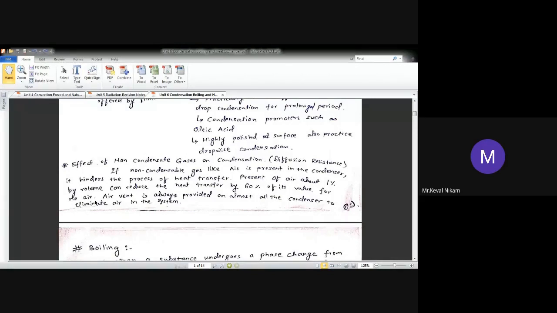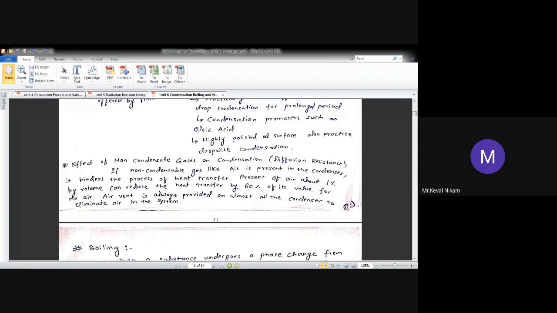So if 1% of volume is the air bubble, the heat transfer rate will reduce by 60%. Why is it so? Because of additional resistance induced. ठीक है. थर्मल कॉन्टैक्ट रेजिस्टेंस में कैसे एयर गैप रहता था कंडक्शन में, उसी प्रकार का रेजिस्टेंस is called a diffusion resistance, which exists when an air bubble is present in dropwise or film condensation. ठीक है. This is the most important part.